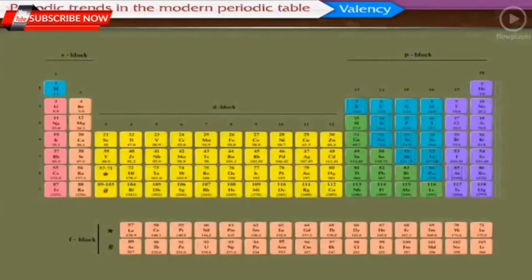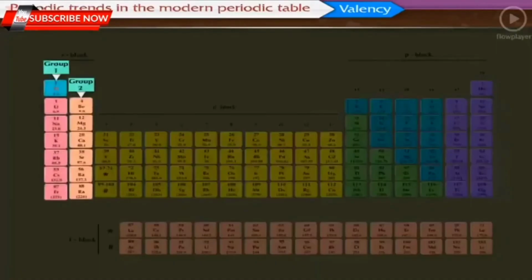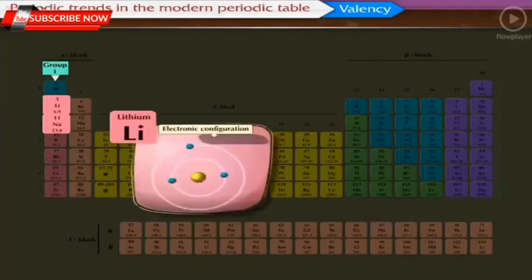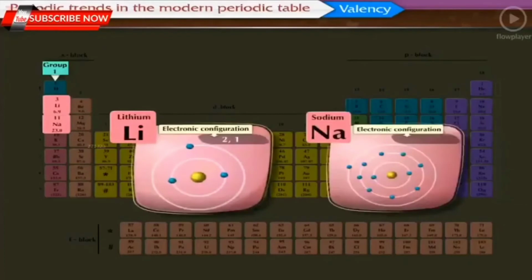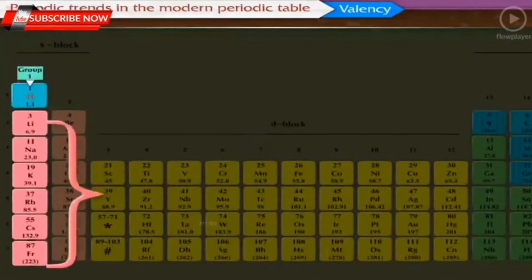Now let us see the variation in valency in a group. To understand this, let us consider some elements of group 1 and 2. We have studied that lithium and sodium belong to group 1. The electronic configuration of lithium is 2, 1 and that of sodium is 2, 8, 1. In both these elements, there is one electron in the outermost shell. That is why the valency of sodium is 1. Similarly, all the elements of group 1 have valency 1.